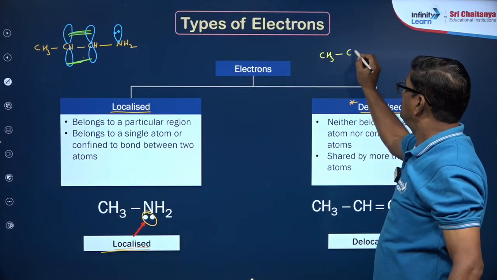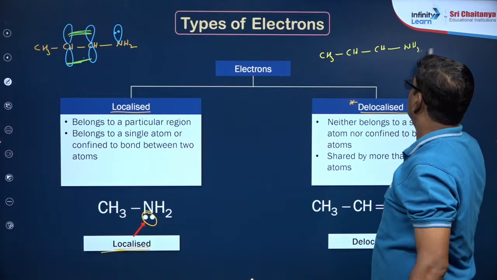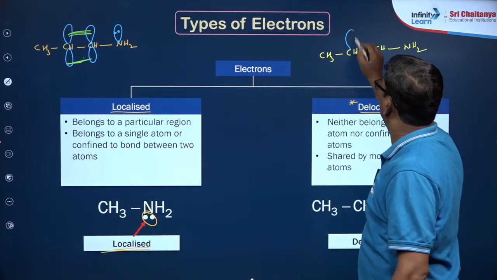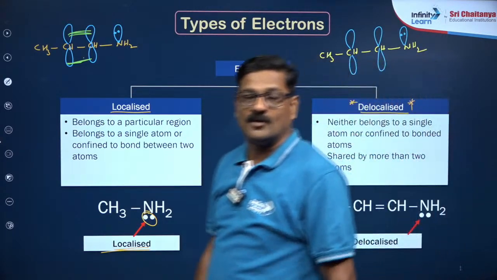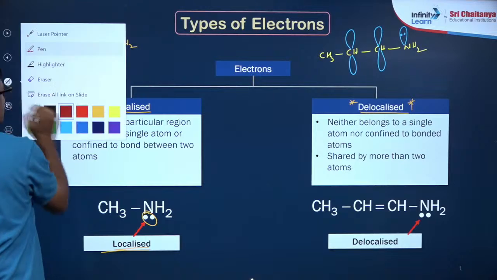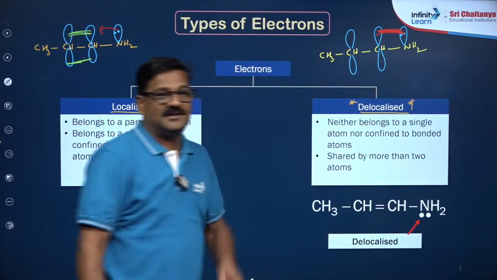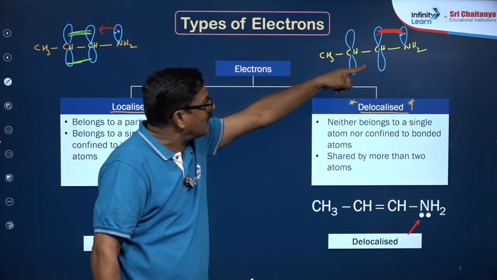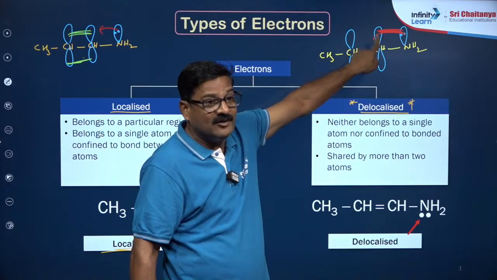CH3, CH, and CH, NH2, so that look, this electron tries to come closer. I said you can see this electron wants to come, therefore there is a dislocation. As a result of that, this electron is not located on nitrogen, it is located with carbon also. Whose orbital is this? It is carbon's. Are you getting or not?